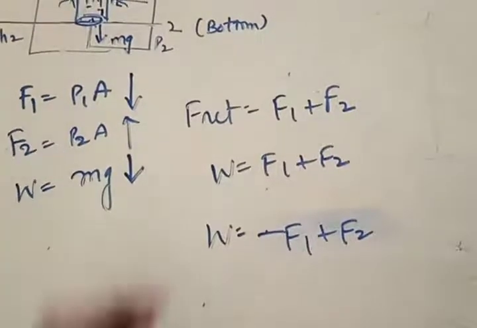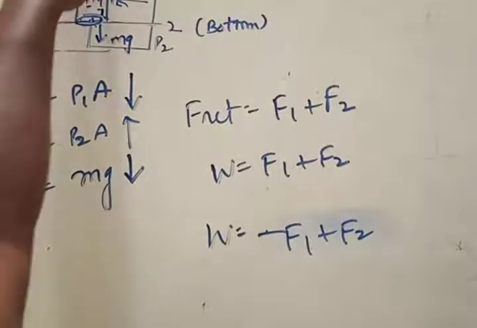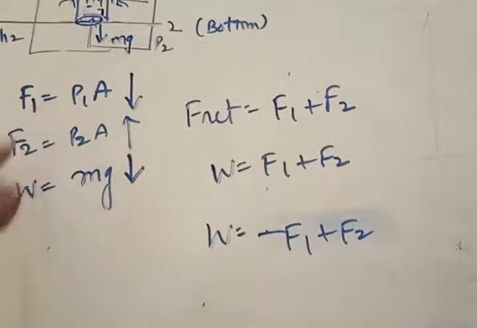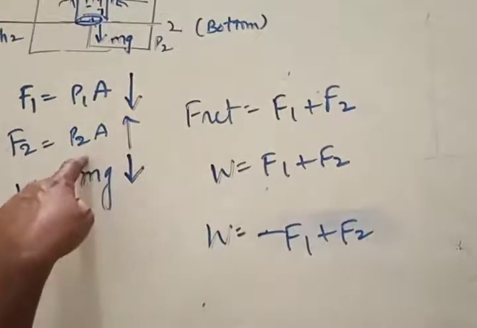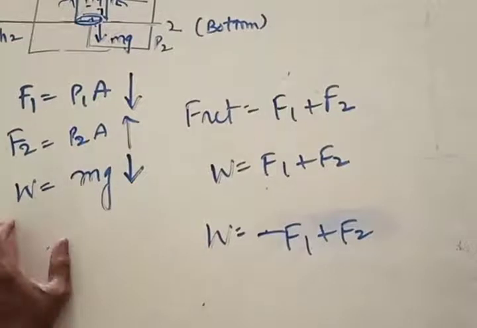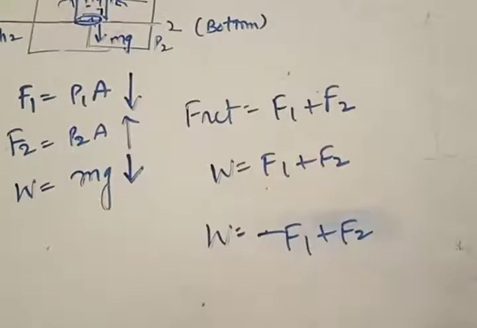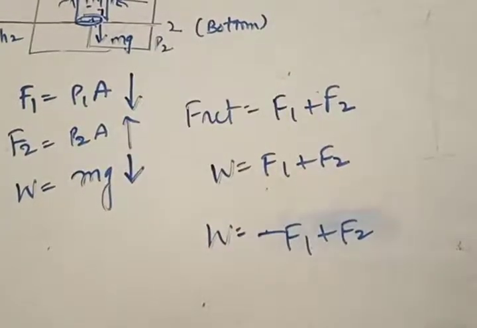And anything going up is always positive. Since pressure 1 is acting downwards, this is negative, and this is acting in the upward direction, this is positive. This point is important. If you don't know this point, you cannot write this equation. Is this point clear? Why F1 is negative, F2 is positive.